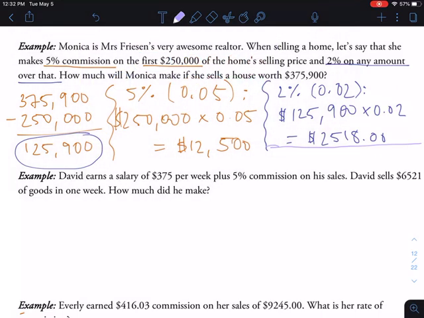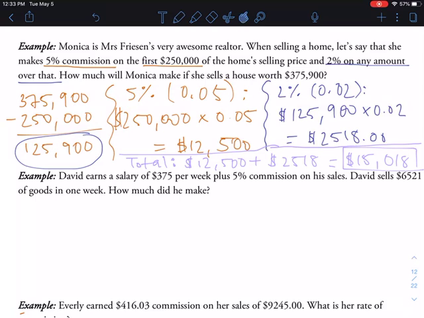So total is going to be that first amount, 12,500, plus the second amount, 2,518. And we're going to add those together. And that gives me $15,018. And like I'm saying, I don't have space for a sentence. Please add one yourselves. Your writing will be much smaller than mine because you don't have this stylus problem. Okay? All right. So that's another good commission question.